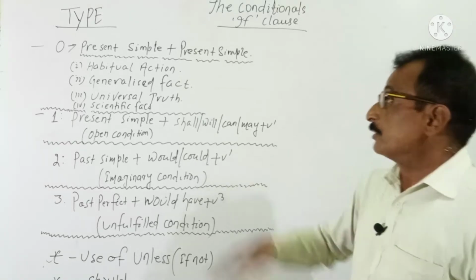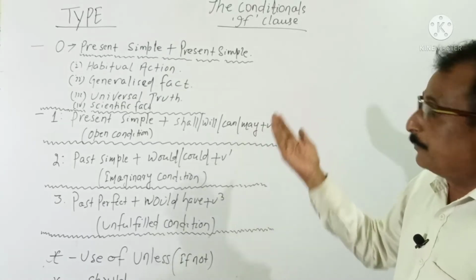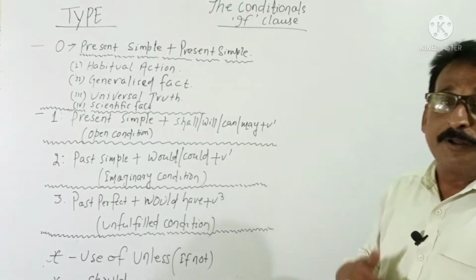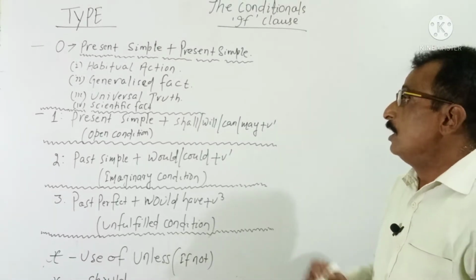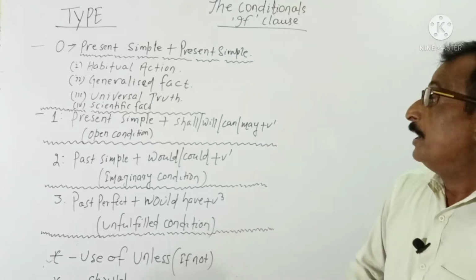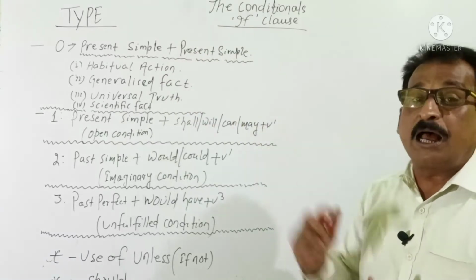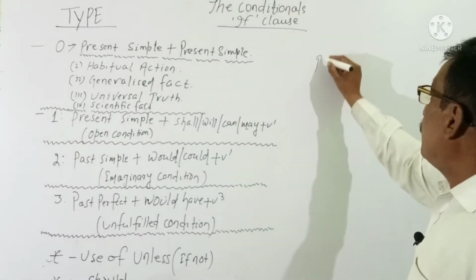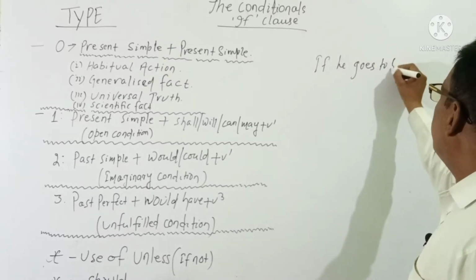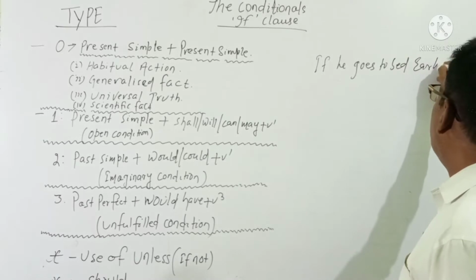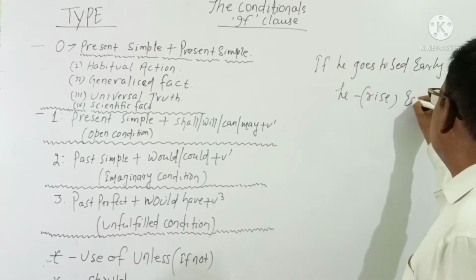So let me start with examples. Type 0: present simple plus present simple, in the conditional clause and in the main clause. Both sides will remain in present simple. In which cases, how can you know? If the condition is a habitual action. For example, if I write, if he goes to bed early, he does rise early.